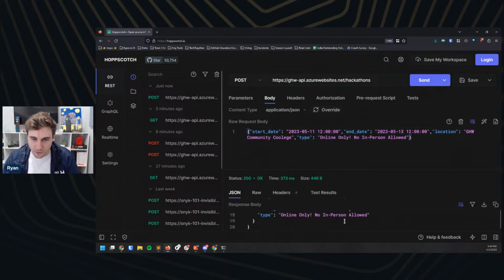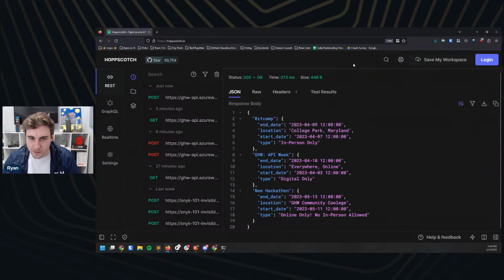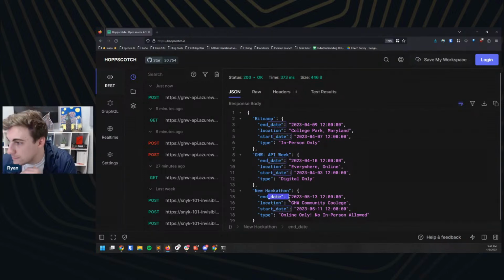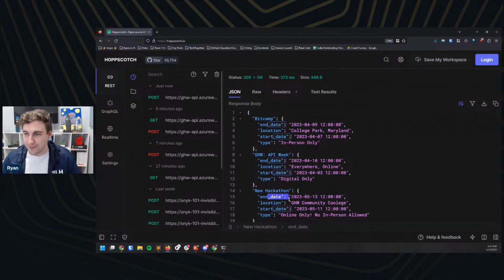Hey, and it worked, and it returned us our new event as well, which for right now is just called New Hackathon, but we could change our object definition, right? Like a better way to write this would probably be for these to be unique identifiers and then to have a name field. But we successfully did a GET request and a POST request. We made our own API here. Definitely very basics, but we did get something working here.